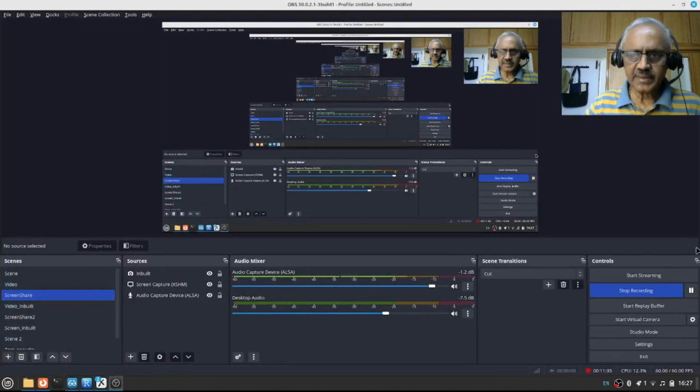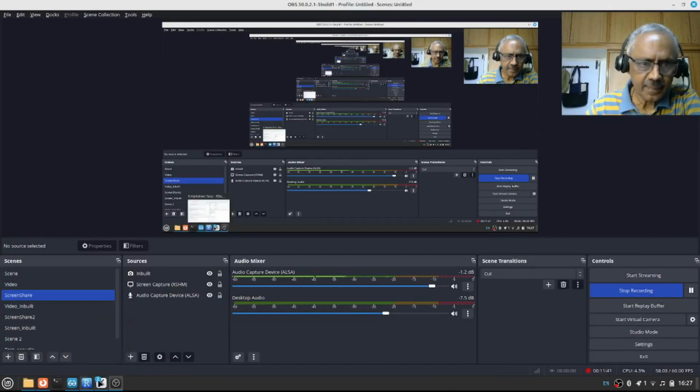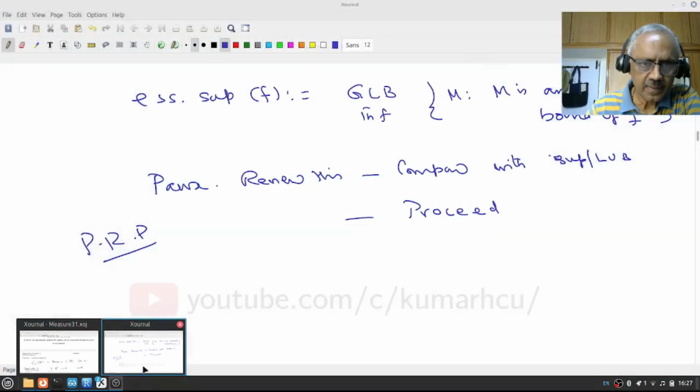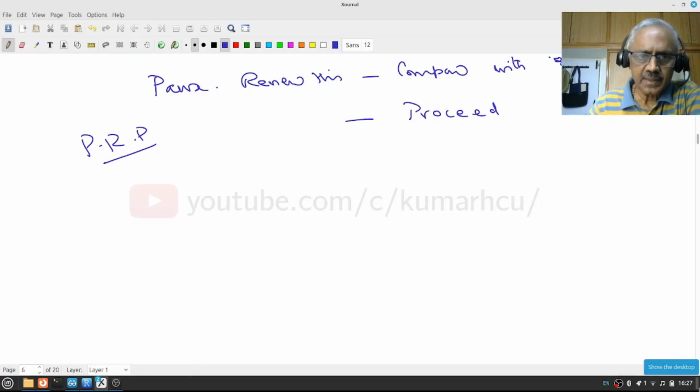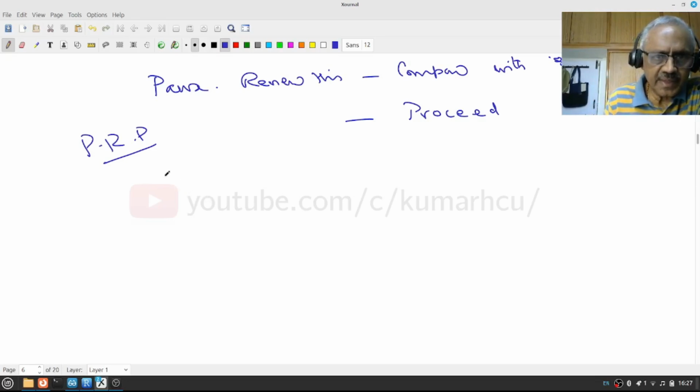Just one second. I will control the speed of the pen. All right. Is that clear? Okay. So we want to define L infinity to be the equivalence class of measurable functions.